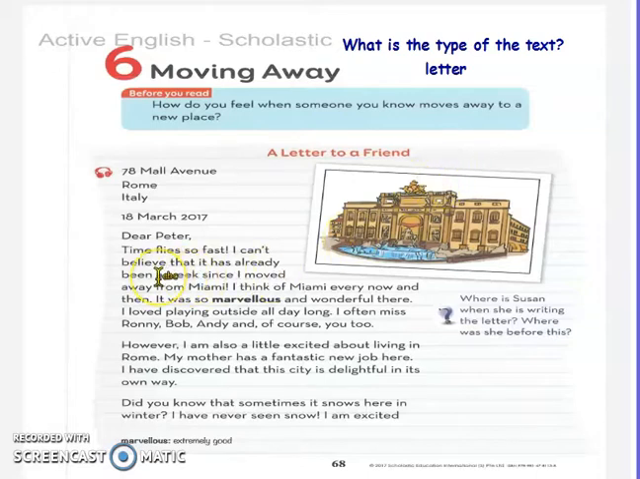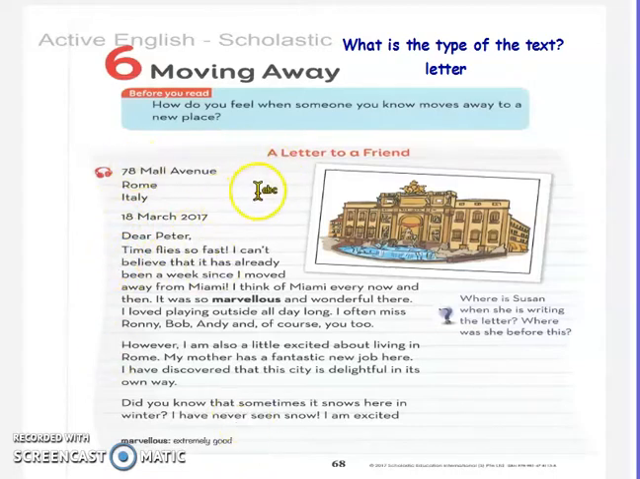What is the shape of the letter or the form of the letter? كيف شكل الرسالة? Here, my students, we start with the address of the writer, عنوان كاتب الرسالة, and this is the date of the letter, تاريخ الرسالة. And here we start with the word dear and the name of the person who we write to. So we start with the address, the date, and then dear.